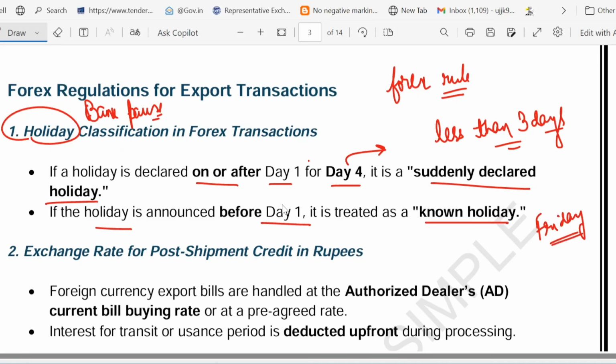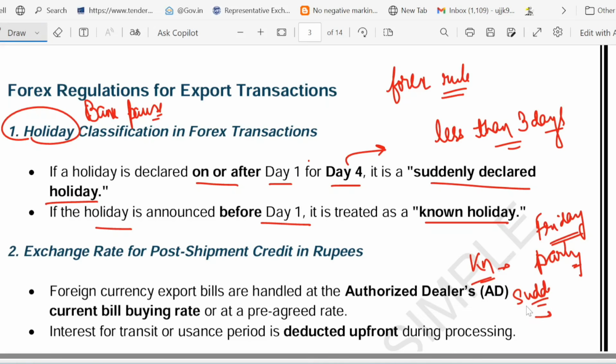So what will be the known holiday? The known holiday will be when your friend plans a party on Monday, right? Your friend plans a party on Monday. That is the known holiday. And what is the sudden holiday? That is when they surprise you on Thursday night. So there are two kinds of holiday.